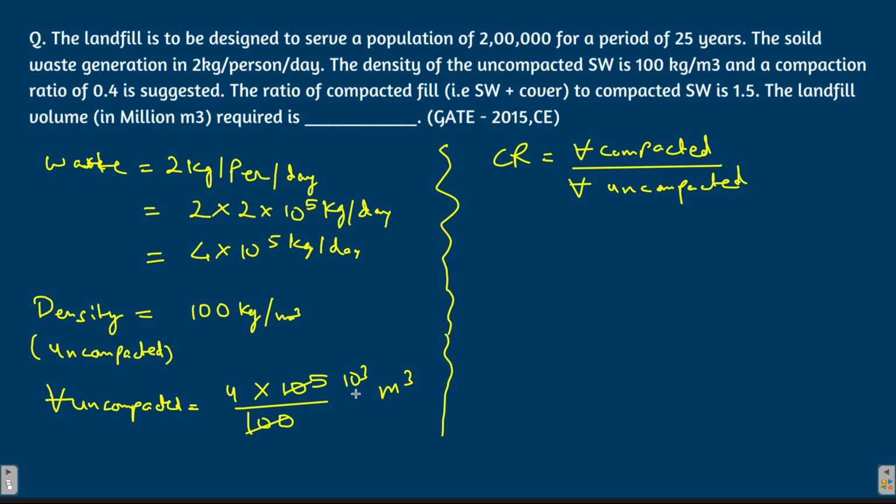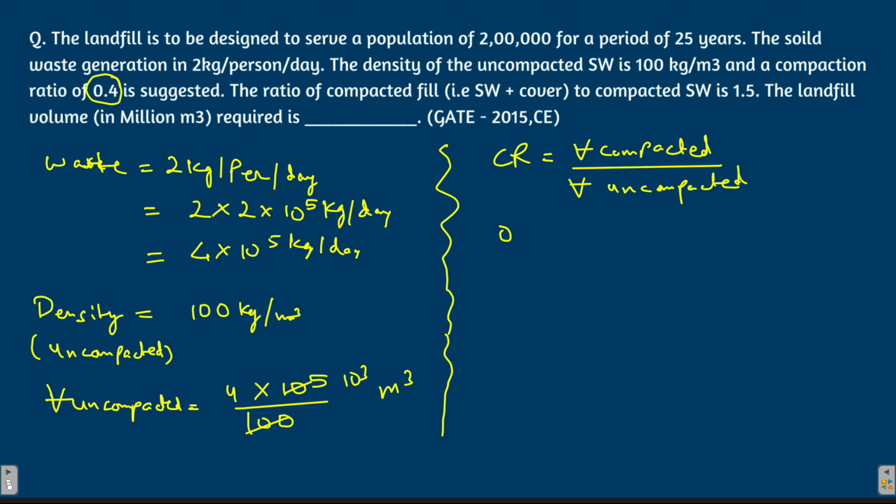And the ratio is given to you, so that means it is volume of the compacted waste to the uncompacted waste. If you go the vice versa, that is volume of uncompacted waste to the volume of compacted waste, you will get some quantity which will be greater than 1. So you apply such simple logic. If you somehow don't know whether it is compacted by uncompacted or uncompacted by compacted, I have told you the trick how to remember this. You see the value and you try to guess. So this is something less than 1.